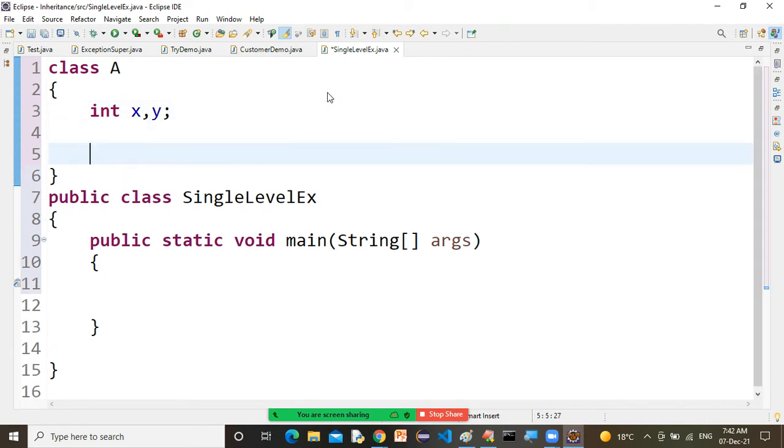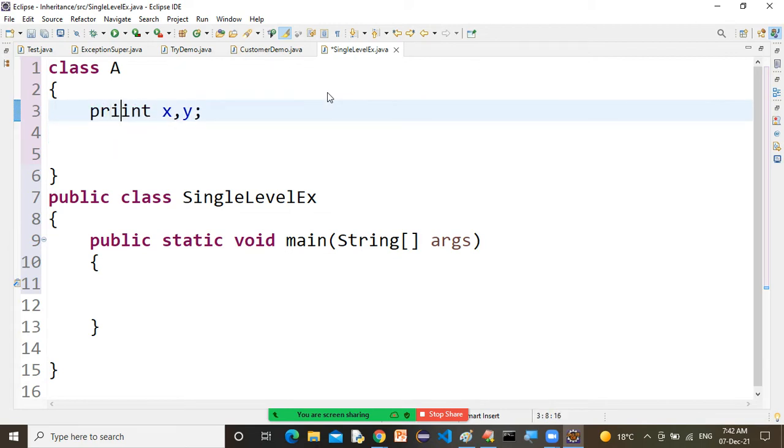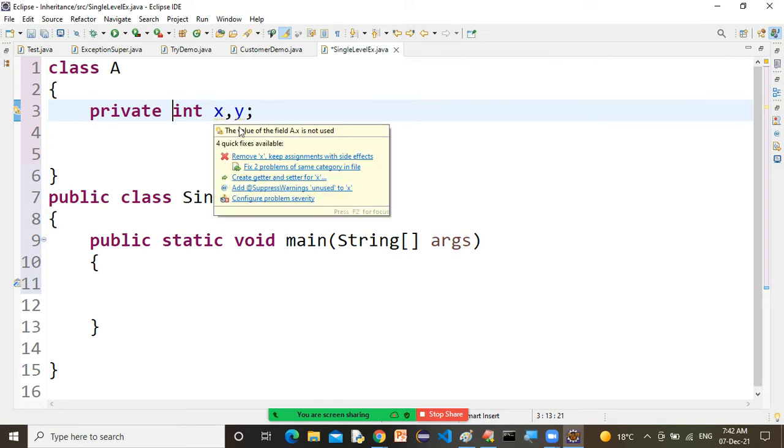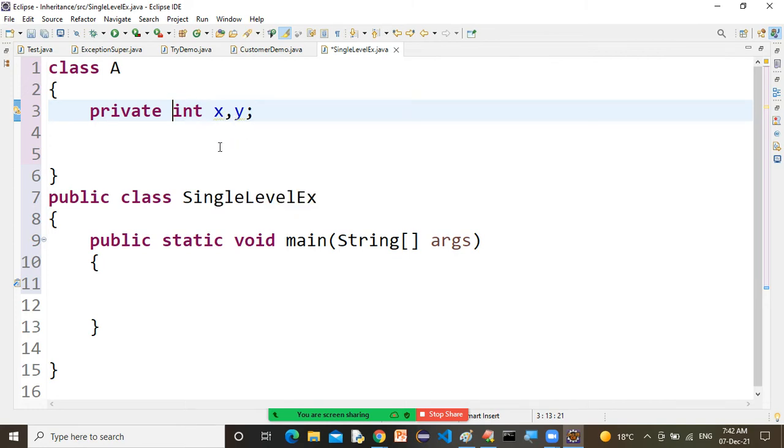Listen, int x, y are not declared as private. Even if you want, you can declare them as private. Once you declare a variable as private, it is not visible in the subclass. We can't use that variable in the subclass. Remember, listen to this point very well.